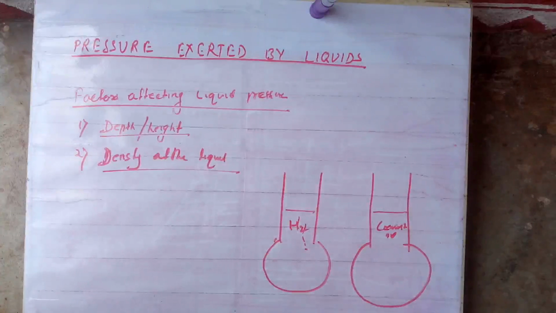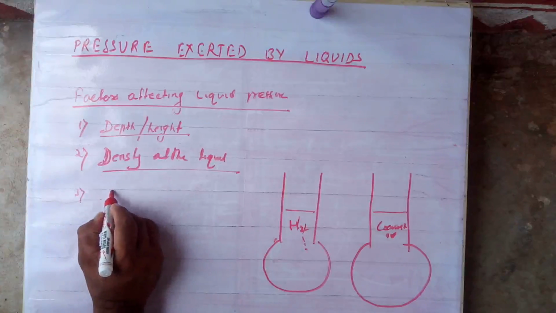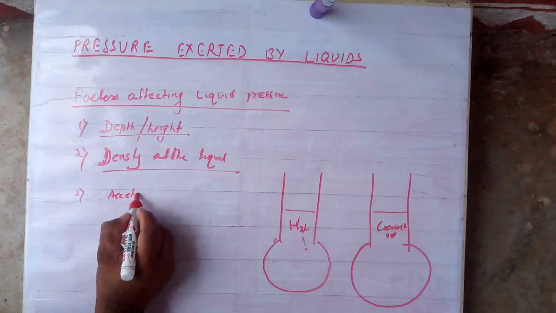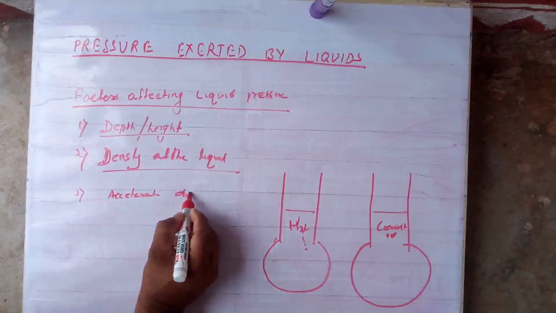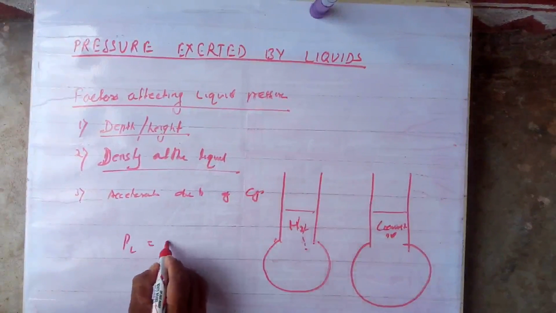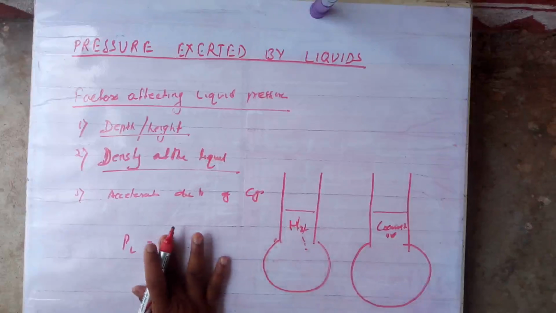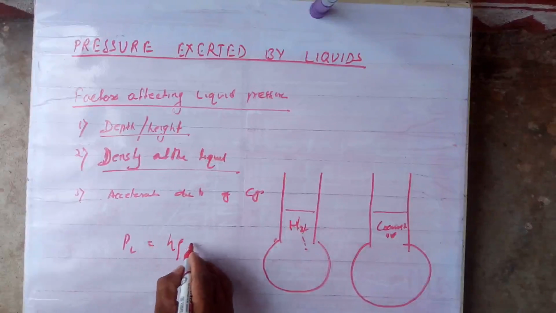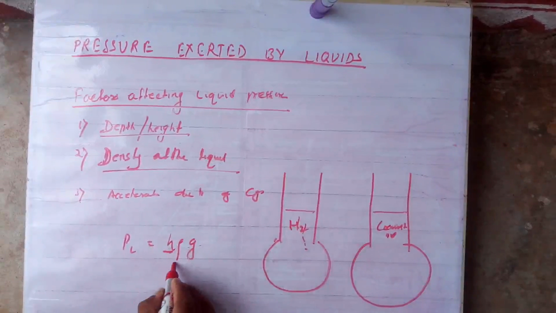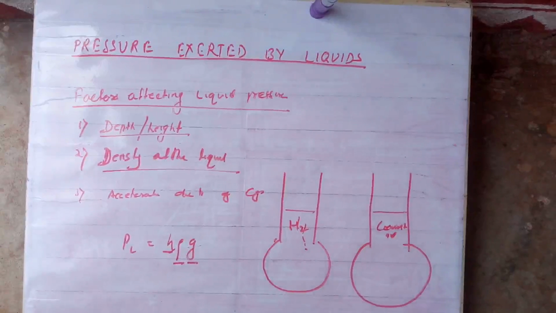Why did I say the words at a place? There is a third factor also, that is acceleration due to gravity, that is g. So liquid pressure is equal to h rho g. The formula is not in your syllabus, so I am not going into it. I said mgh wrongly, sorry, h rho g. h is height, rho is the density of the liquid, and g is the acceleration due to gravity. Understood?